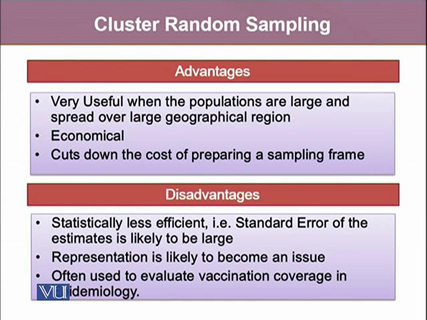There are a few advantages and disadvantages of cluster random sampling. Its advantages include that it's very useful when populations are large and spread over a large geographic region, because this helps us reach the majority in one area, and from that cluster you can collect the data. It is more economical because if the large population is spread all over, it's really not easy to reach every random sample that's being selected.